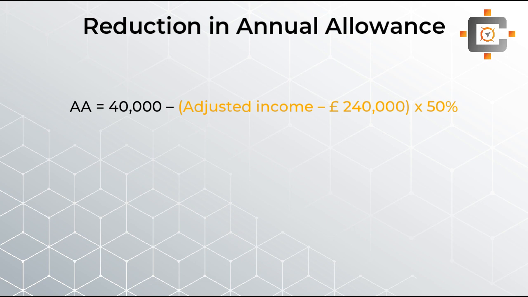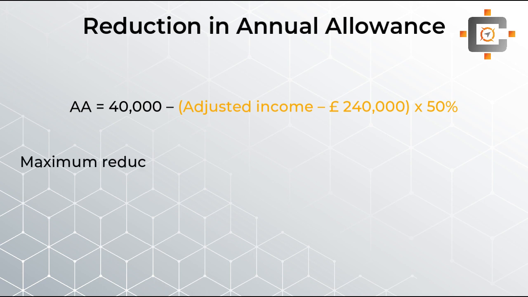Let's say I have an adjusted income of £260,000. So I will deduct £240,000, which gives a difference of £20,000. Multiplied by 50%, it will give £10,000. So the reduction is £10,000, and my final annual allowance limit is £30,000, because my adjusted income was £260,000.